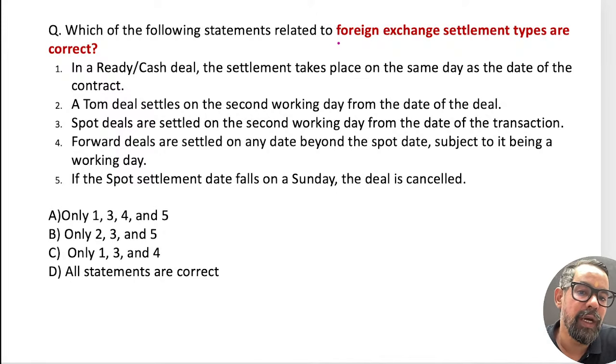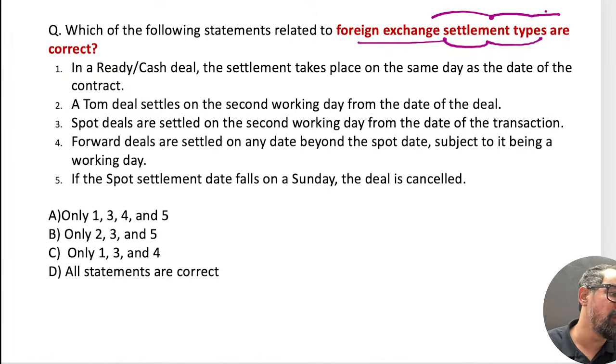Which of the following statements related to foreign exchange settlement is correct? Because settlement, you remember that concept or the logic of your value date system. So what is the value date system? That is the date of settlement, right? So value date is equal to the date of settlement. Due to the time zone differences, the market in India operates at a different time and in the US the market operates at a different time. So due to this, sometimes there is a difference between the date of trade and the date of settlement.